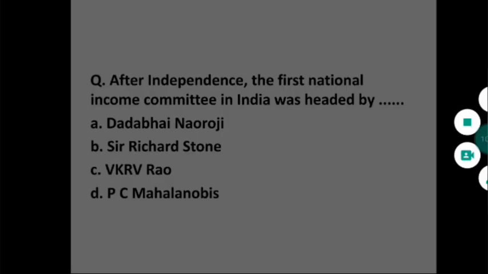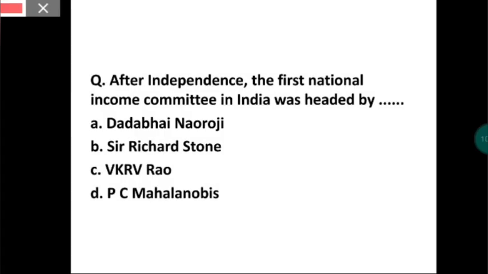Let me repeat everything for you. The first Indian to estimate national income is Dadabhai Naoroji, and Sir Richard Stone is the father of national income. P.C. Mahalanobis formed a committee and gave us the first national income estimate after independence.